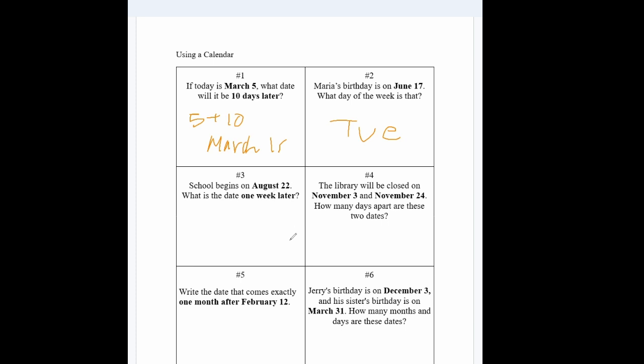School begins on August 22. What is the date 1 week later? So the date 1 week later would be August, not August 32, because there's no August 32. Oh, sorry, August 29, because August 22 plus 1 week, 7 days, is August 29. The library will be closed on November 3rd and November 24th. How many days apart are these 2 dates? So 24 minus 3 is equal to 21. The two days are 21 days apart, or 3 weeks apart.